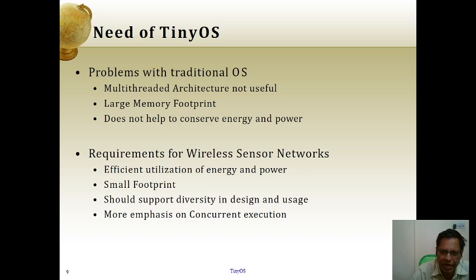It should support diversity in design and usage. What is diversity? It is being able to collect information from different angles of the sensor. And more emphasis on concurrent execution, which is very efficient in receiving instructions for the sensor. Okay.